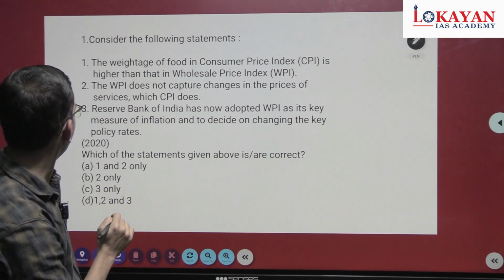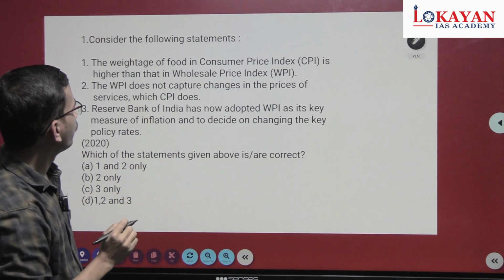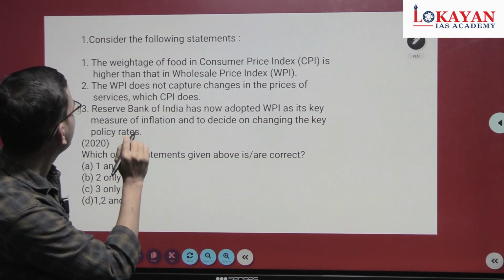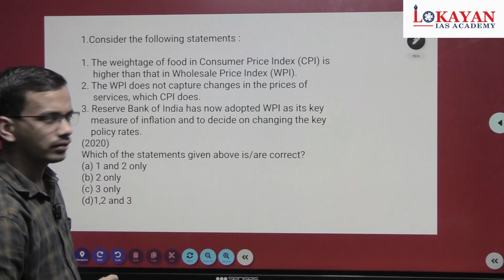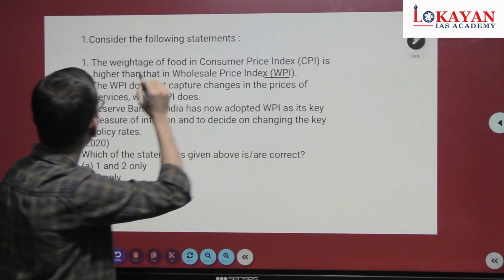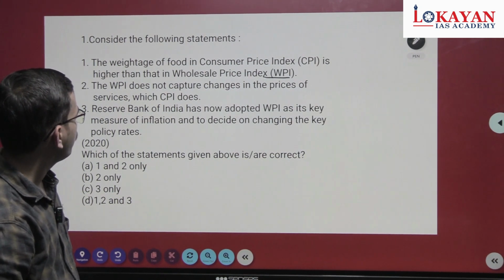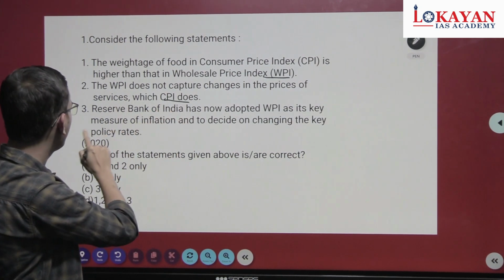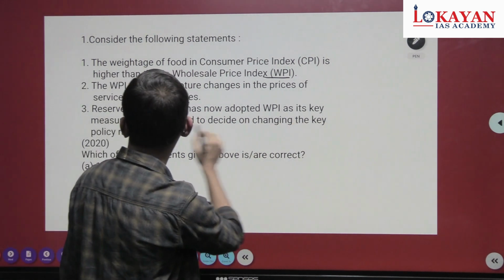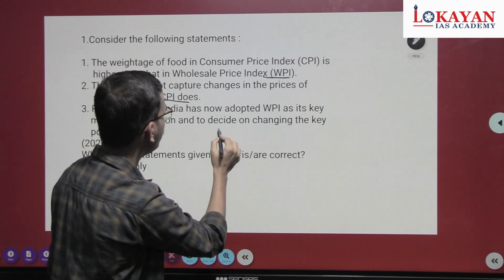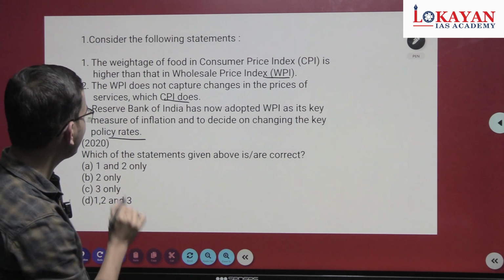This is the first question from 2020. The weightage of food in consumer price index is higher than that in wholesale price index. The WPI doesn't capture changes in the prices of services which CPI does. Reserve Bank of India has now adopted WPI as its key measure of inflation and to decide on changing the key policy rates. Okay, these are the three statements.